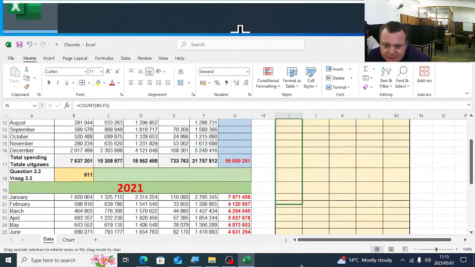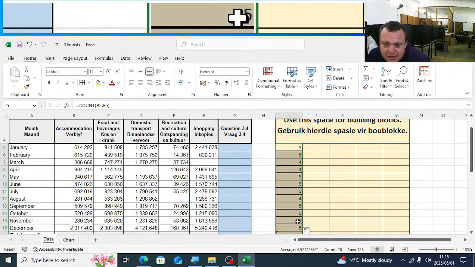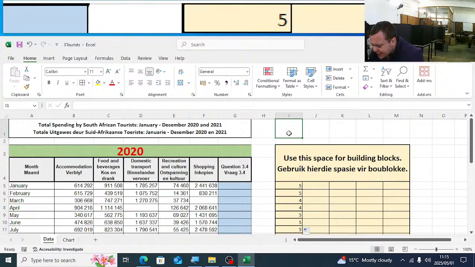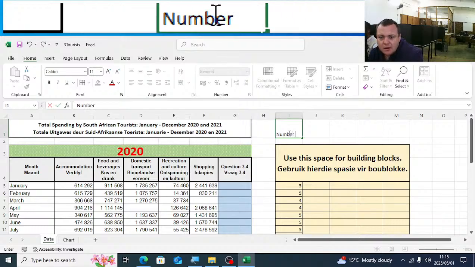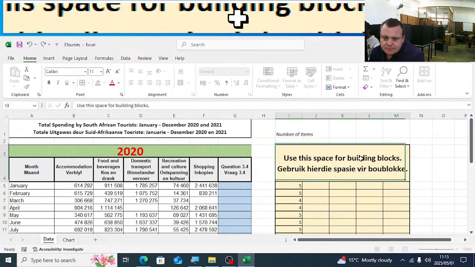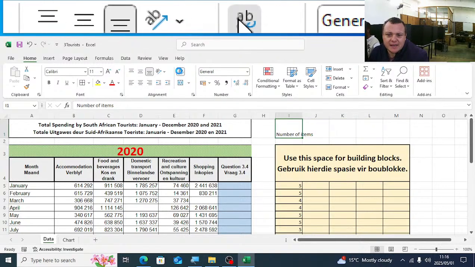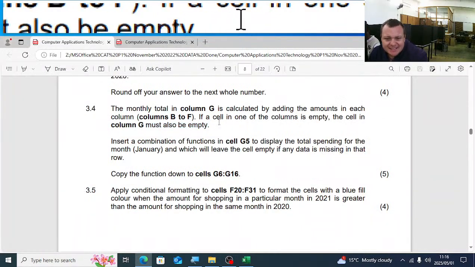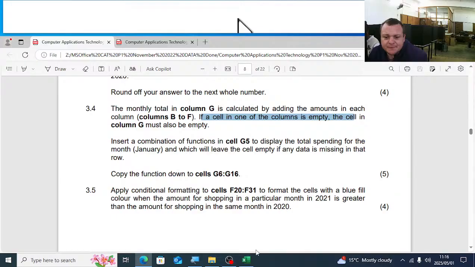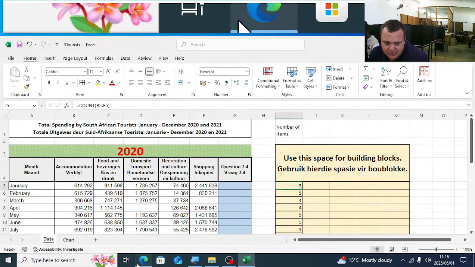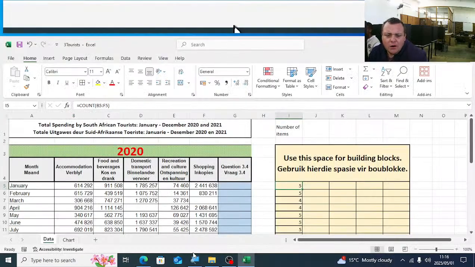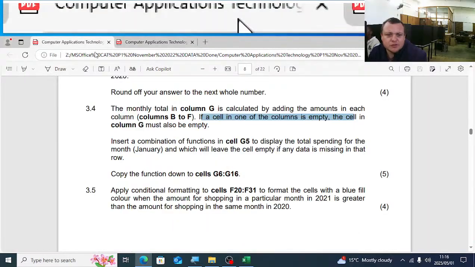And what I said to you guys in the beginning, let's give the building block a name here. So I'm just going to type in here at the top, so the marker will know, I'll just say number of items. So that the marker will just know exactly what you are trying to do. So the first thing we're going to do here is test if all the cells have content in them.